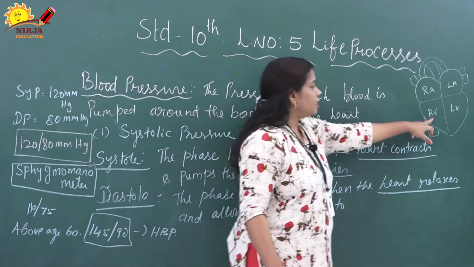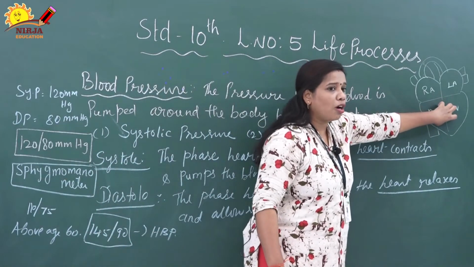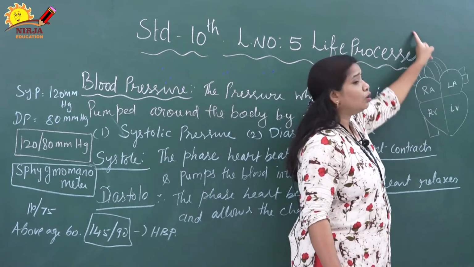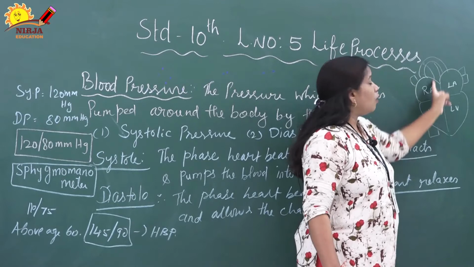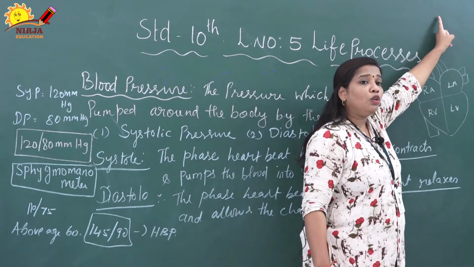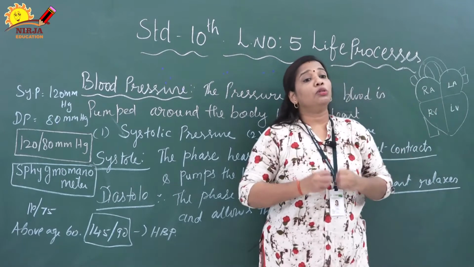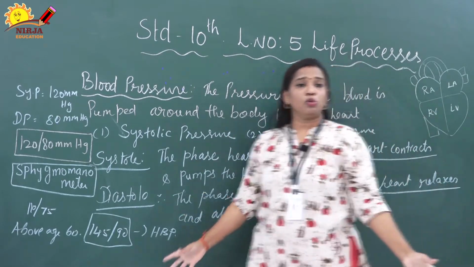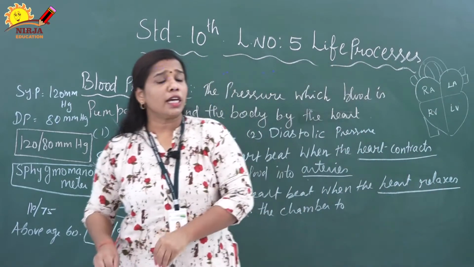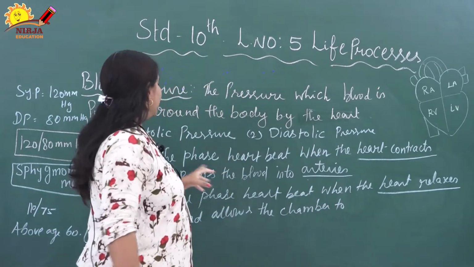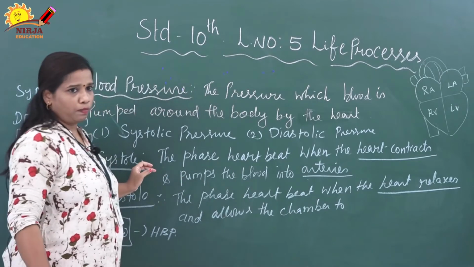In the same way, both lower portions will contract. This side will allow the impure blood to the pulmonary artery, and this side will allow the good blood to the aorta. So this way the blood is passed from inside the heart to outside due to contraction. That phase is called the systole.